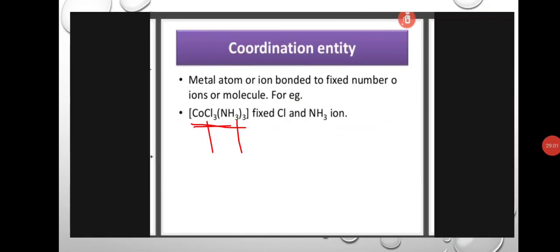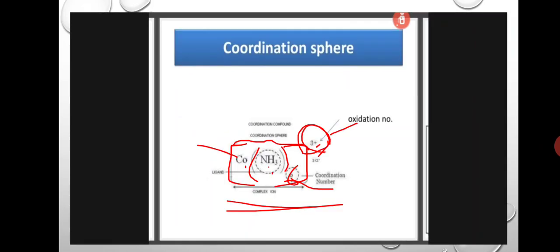And coordination entity: a metal atom or ion bonded to a fixed number of ions or molecules. For example, CoCl3(NH3)3. Here cobalt is the central metal atom and the coordination number of cobalt is 6. Based on that, 6 fixed ligands are present: 3 chlorine ligands and 3 ammine ligands.